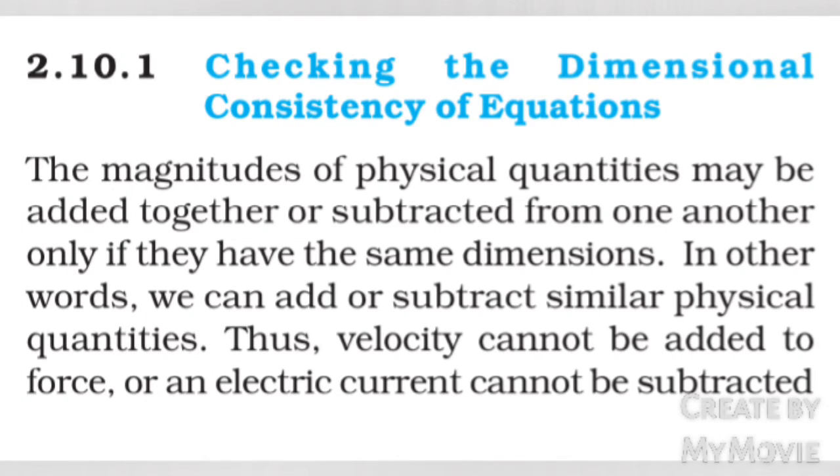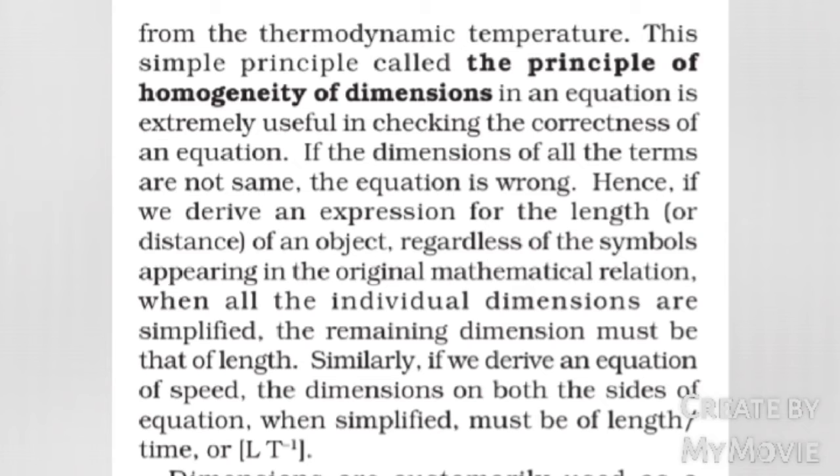Checking the dimensional consistency of equations. The magnitudes of physical quantities may be added together or subtracted from one another only if they have the same dimensions. In other words, we can add or subtract similar physical quantities. Thus, velocity cannot be added to force, nor force to thermodynamic temperature. This simple principle, called the principle of homogeneity of dimensions in an equation, is extremely useful in checking the correctness of an equation. If the dimensions of all the terms are not the same, the equation is wrong.